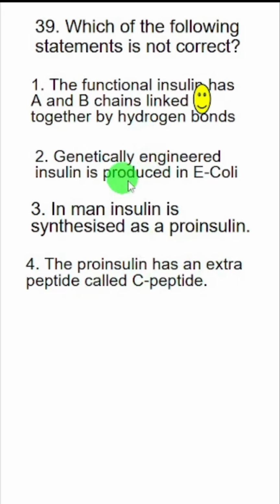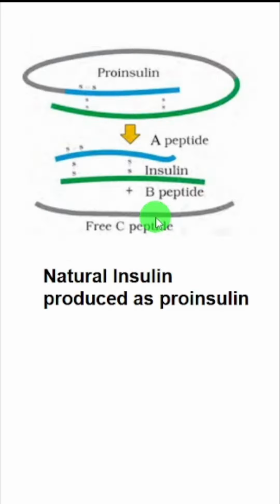So let's revise the topic of insulin and engineered insulin. See, the natural insulin, it is produced as proinsulin. This proinsulin is inactive because of this peptide, which is called C-peptide. Once C-peptide is removed, then we get the active form of insulin hormone.